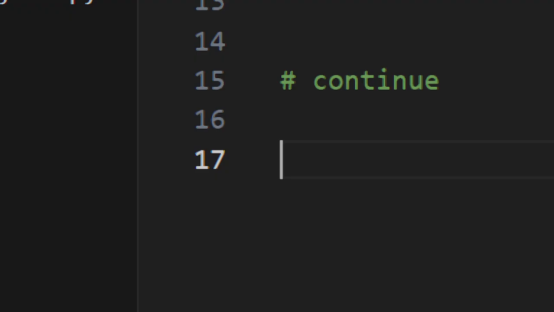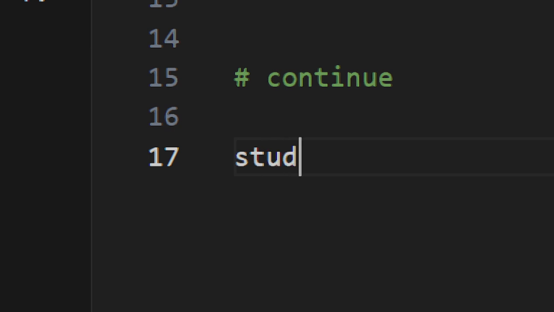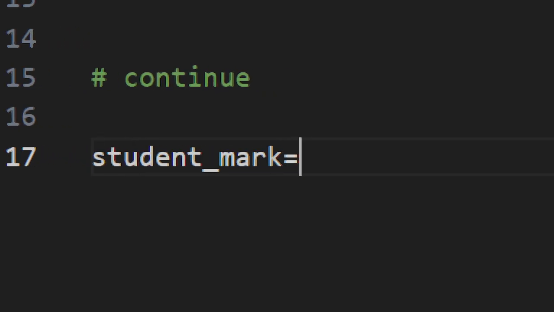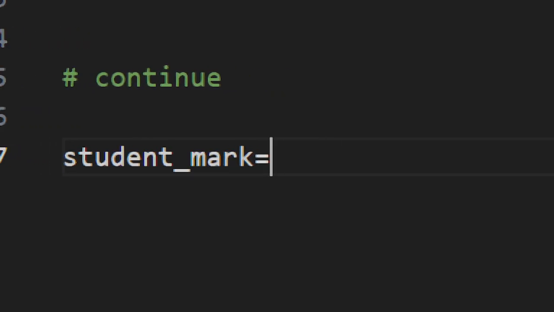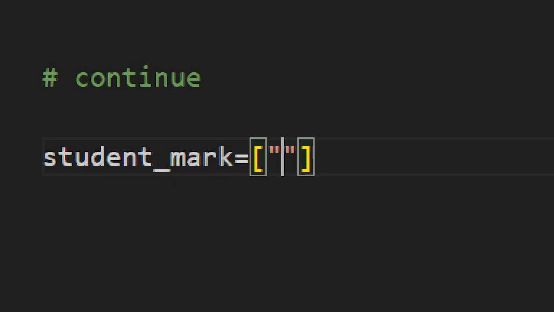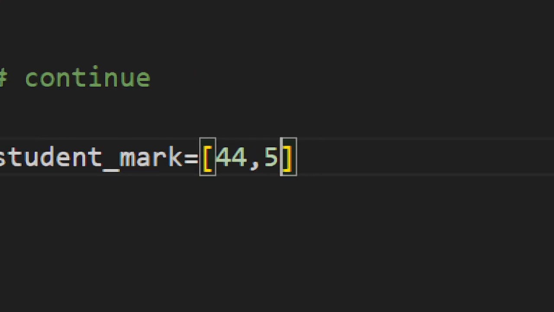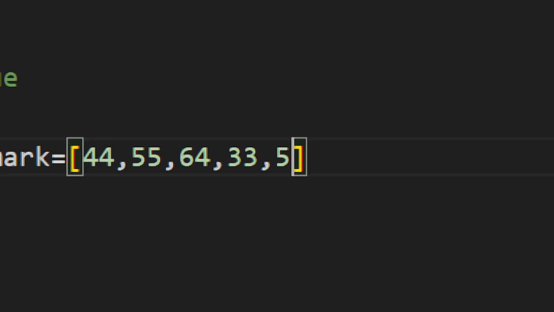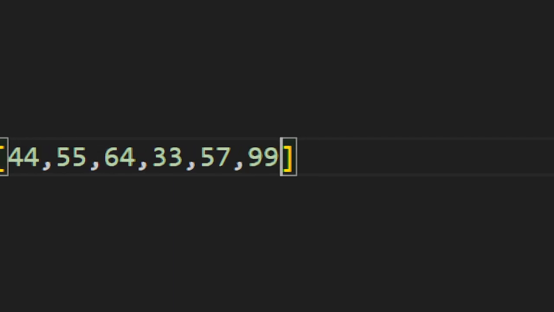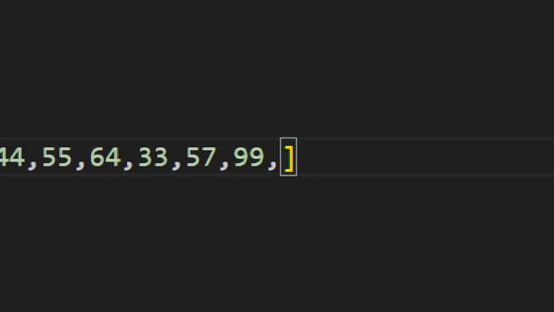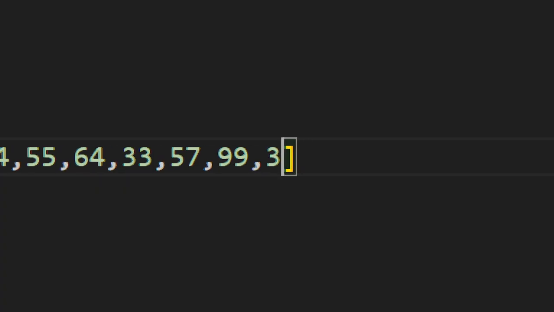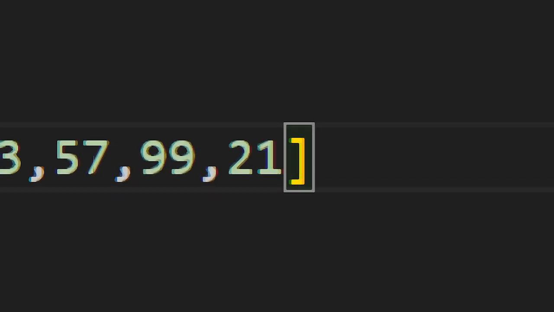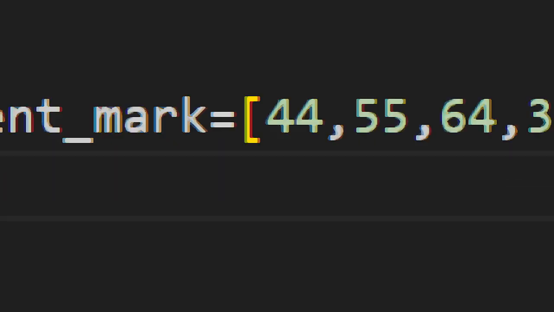For example, I create a variable student_mark equal to a list of marks: 44, 55, 64, 33, 57, 99, 32, 12. I mentioned many marks.